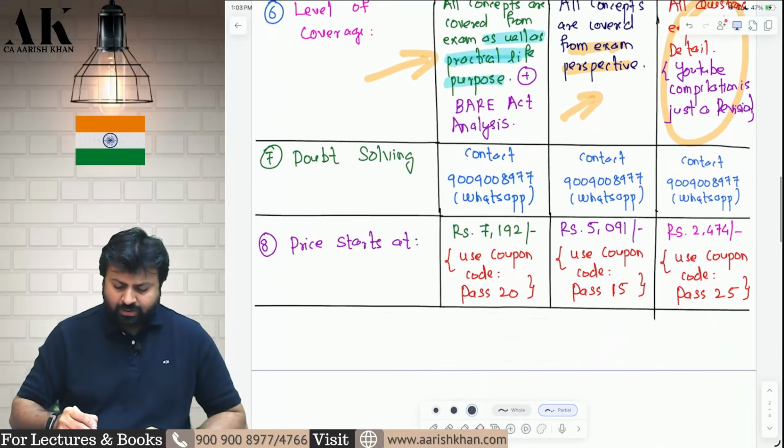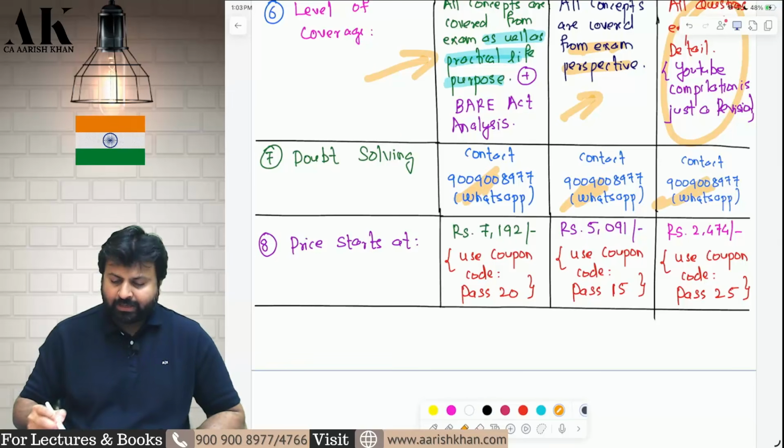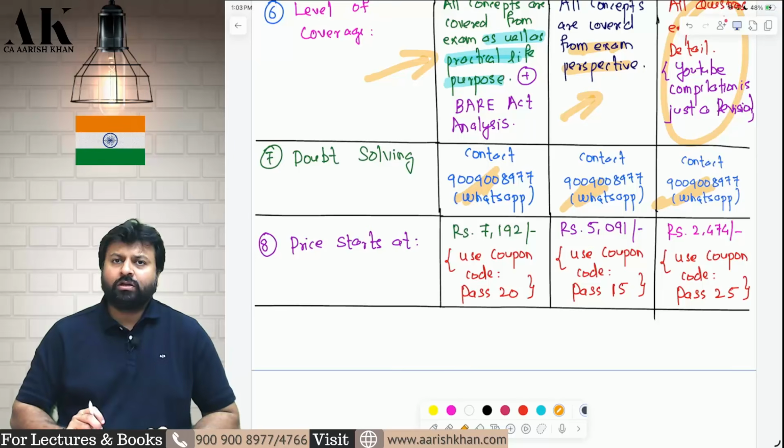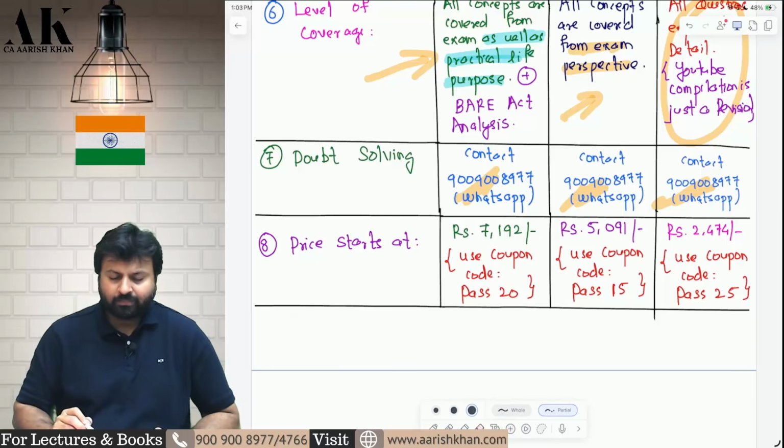Doubt solving, yes, you can contact on this WhatsApp number. I will address your doubts with a voice note to the extent it is possible, or I will type and send it, and I personally solve all the doubts. I don't keep people to solve the doubts of my students, because my students will ask such doubts which only I can understand, nobody else can understand.